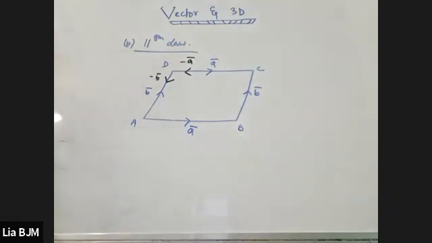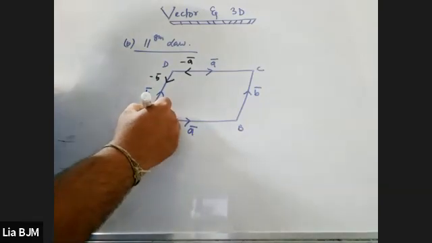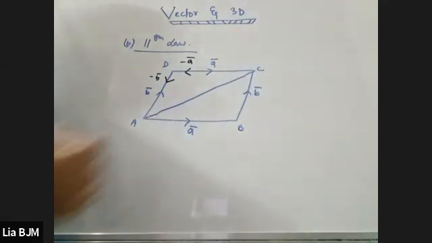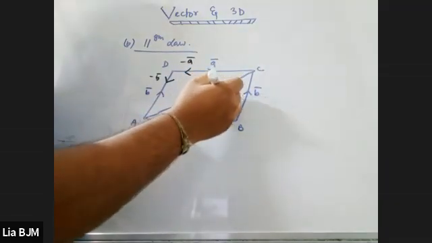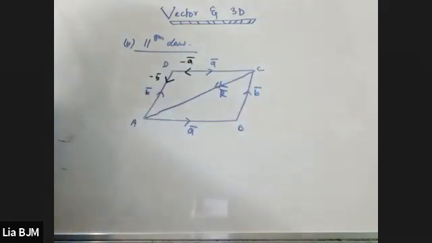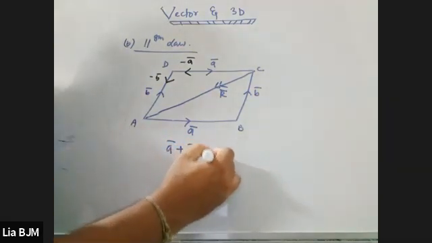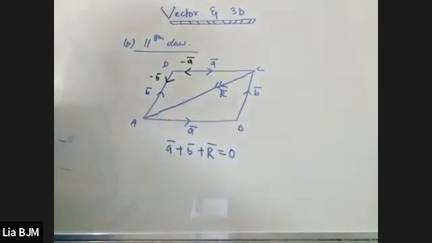Clear? So our parallelogram law is that, if I consider one diagonal, that is this one. Now listen carefully. If I consider the diagonal direction like this side, with R vector, then A vector plus B vector plus R vector is equal to 0. Right or wrong?